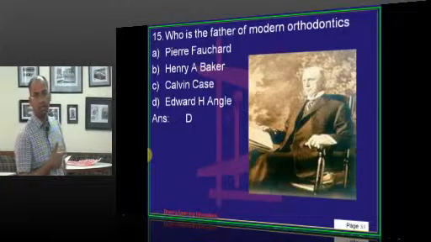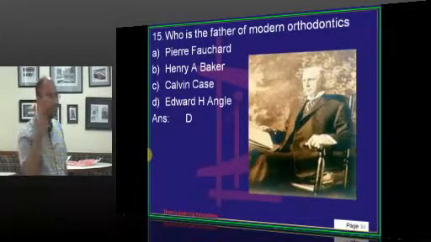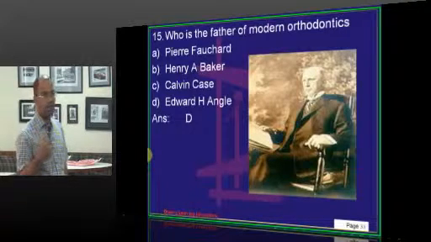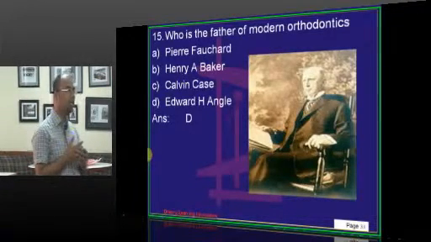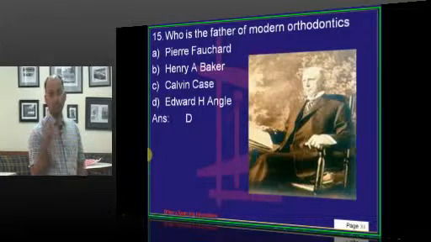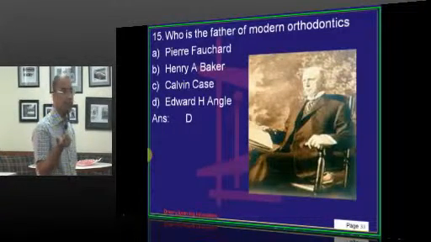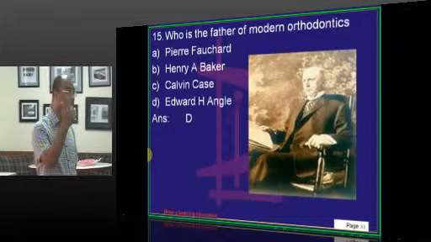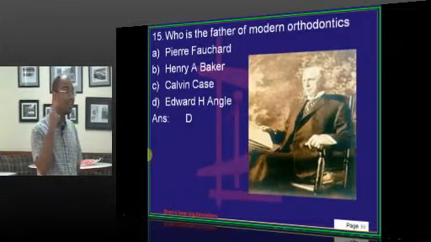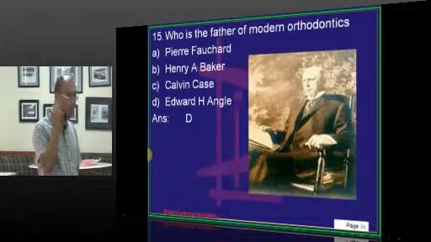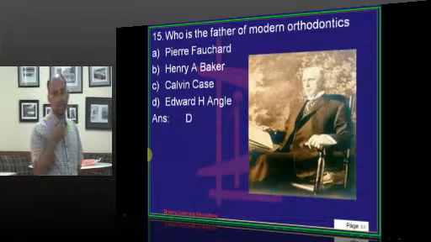Baker is credited with Baker's anchorage, that is intermaxillary anchorage, that is your class 2 or class 3 elastics. Now, when you are using class 2 elastics, it is from your lower molar to the upper anteriors, that is your canine. So, it is an intermaxillary anchorage, not intramaxillary. Intramaxillary is within the arch, that is your class 1 elastic.